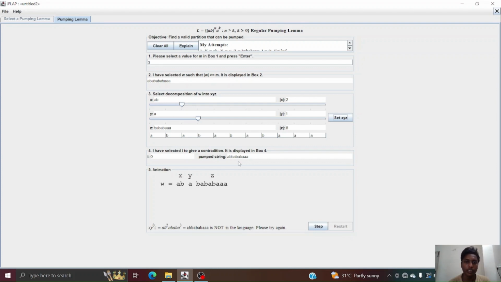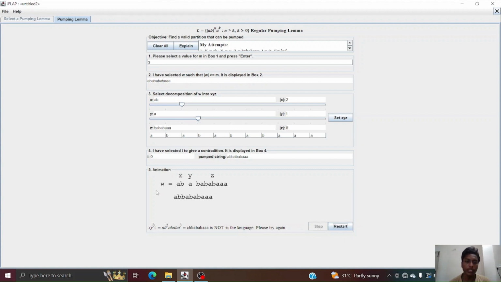here we can see that the software has found a string which is of the form x y power i z, where i is greater than or equal to 0, and still it's not present in the language L. So let us understand it by animation. It has considered x y power 0 z. If we try to see the step-by-step computation, x is taken once, y is taken 0 times, and z is taken once.